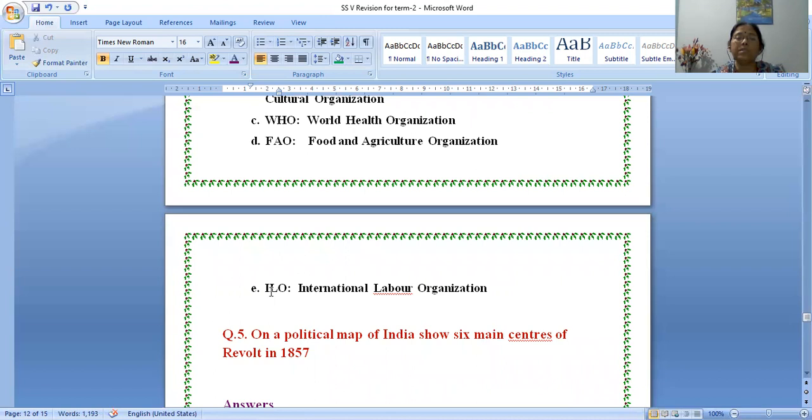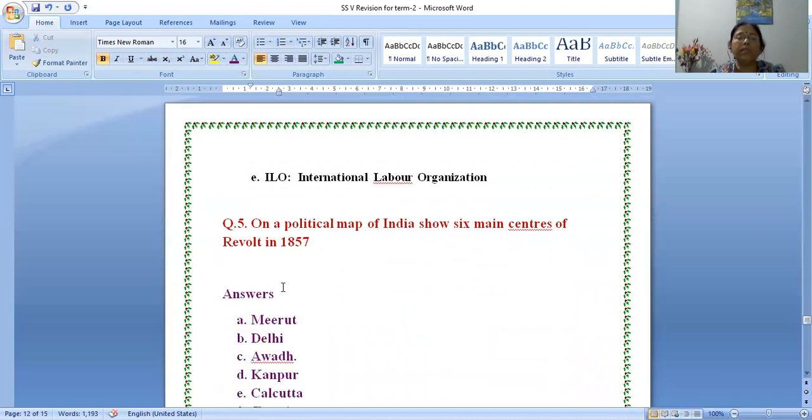ILO full form is I for International, L for Labor, and O for Organization. So International Labor Organization is ILO. Yes. So these are the words full form. This is also you have to memorize it. You have to learn by heart. You practice. You write several times in your notebook. Okay, we'll move to the next question.